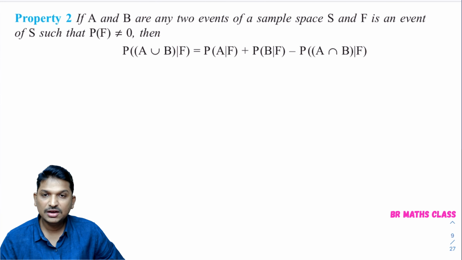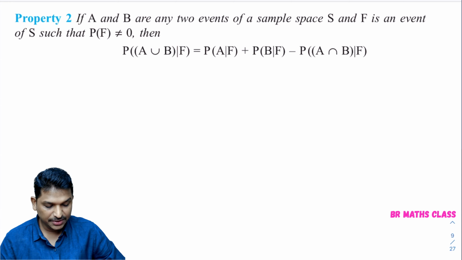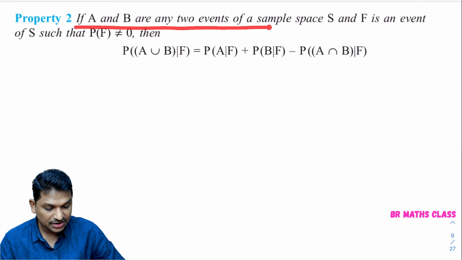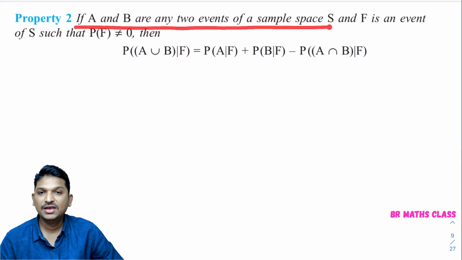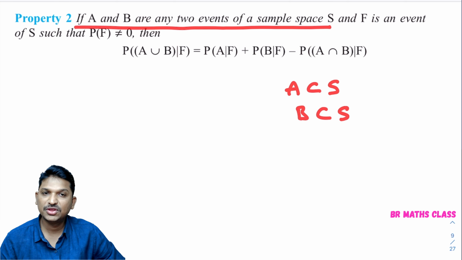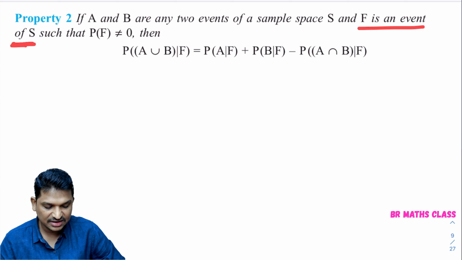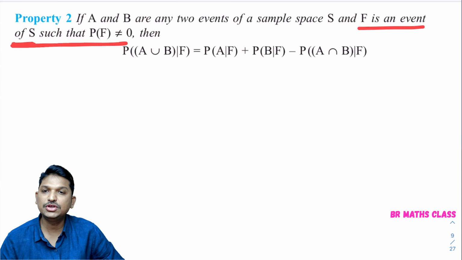Okay. Now you see a second property in this conditional probability. What is the second property? If A and B are any two events of a sample space S, that means A is a subset of S, B is also a subset of S, and F is an event of S such that probability of F is not equal to 0.